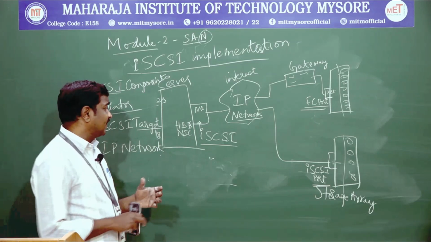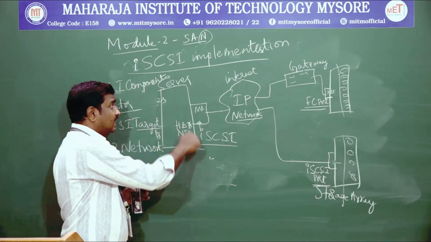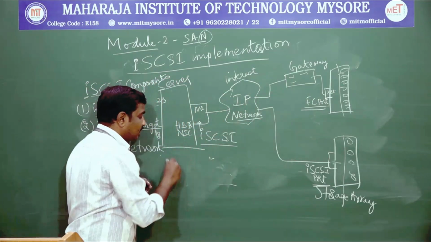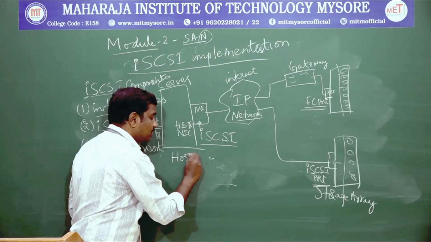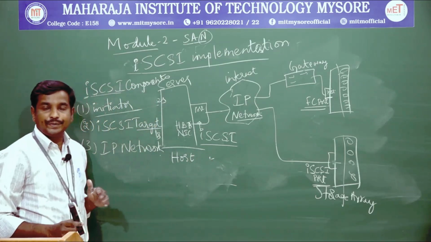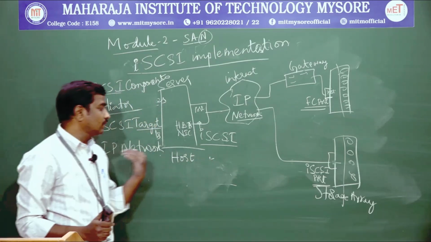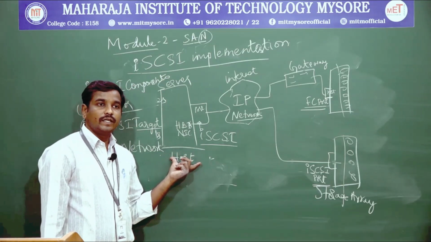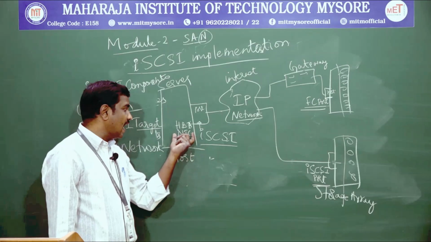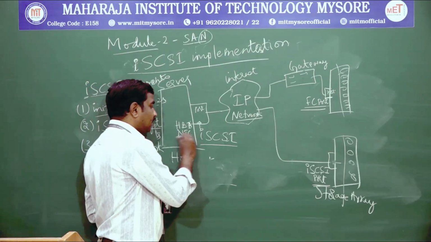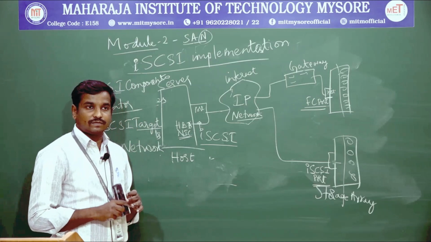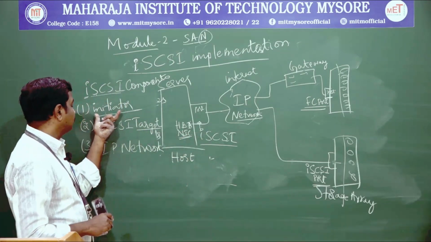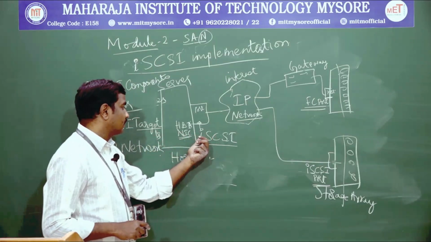So, as I was telling, the devices which we are connecting to the servers are called host machines. That means where we need to store our data by using the computer called host machines. These host machines will be having a network interface card, along with the software called initiators, okay.